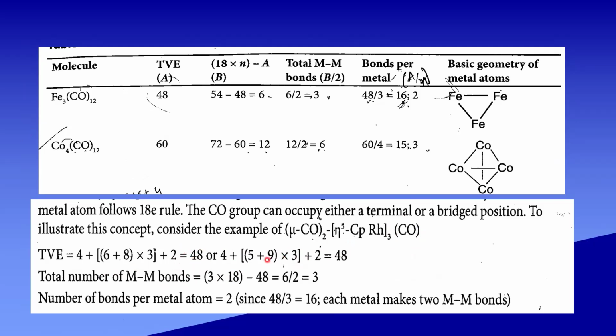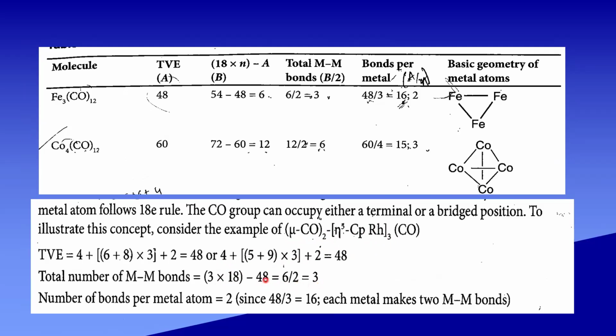In neutral method, that is mu CO2, mu CO are there. So 4 plus eta 5. So 5 plus RH has 9 electron in the outermost shell. So 9 into 3 plus 2, that is 48. Here, 3 rhodium are there. So 3 into 18 minus 48, that gives 6 by 2, that is 3 metal-metal bonds are present.